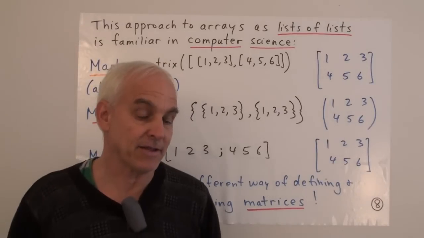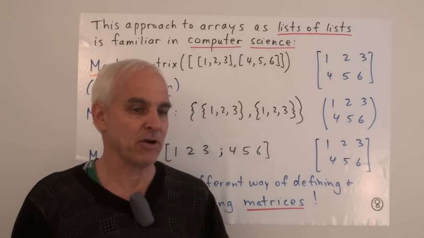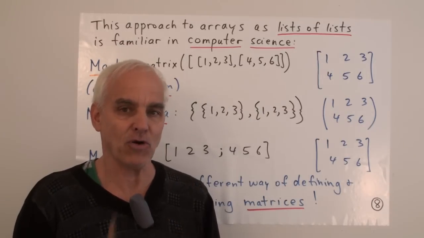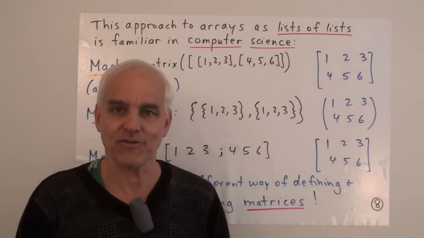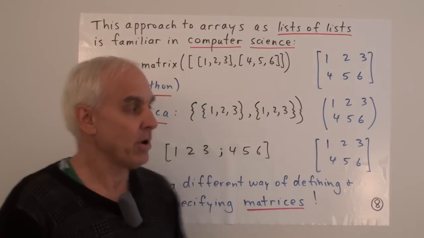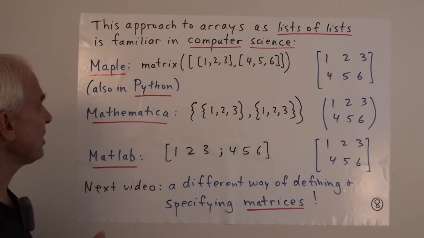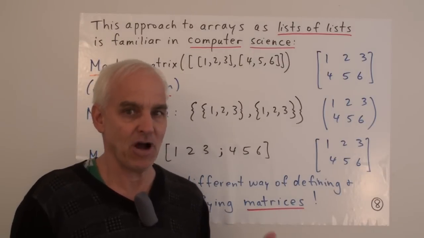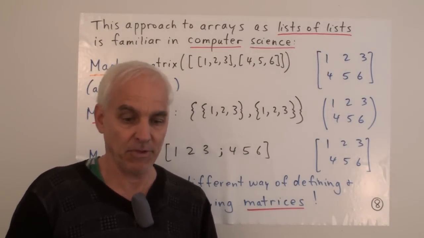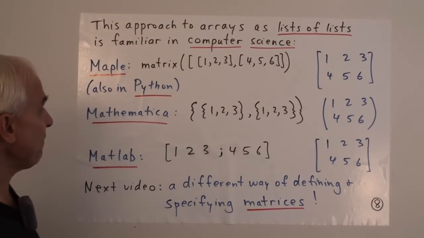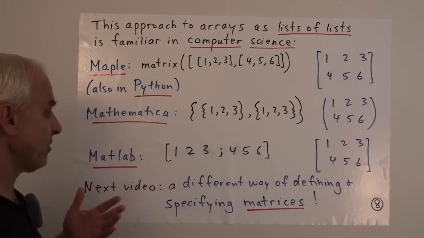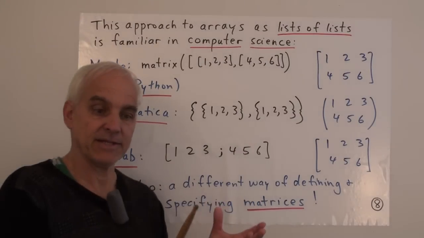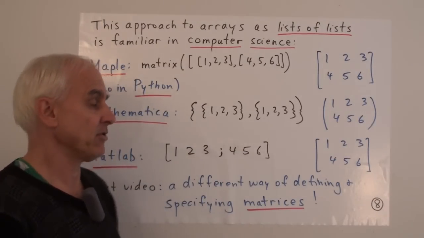I mentioned that this approach to arrays is very traditional and is really following standard practice in computer science. So most programming languages that deal with mathematical structures, at some point they want to talk about arrays or matrices or something equivalent. And so they have various conventions to define these things and allow people to enter matrices or arrays.